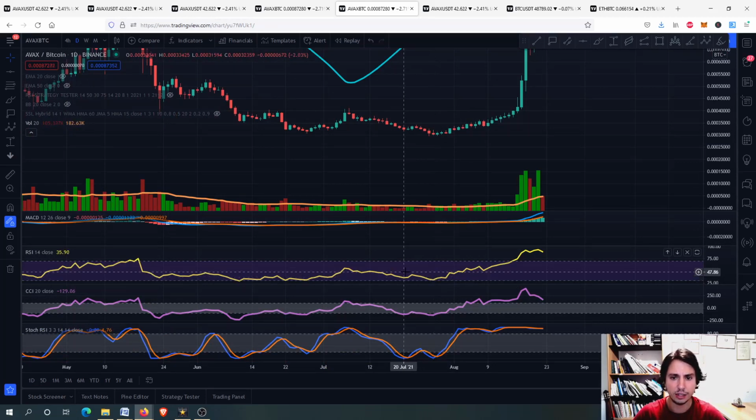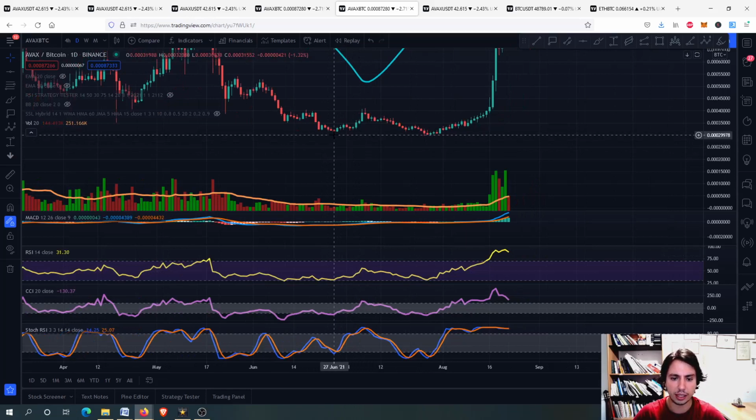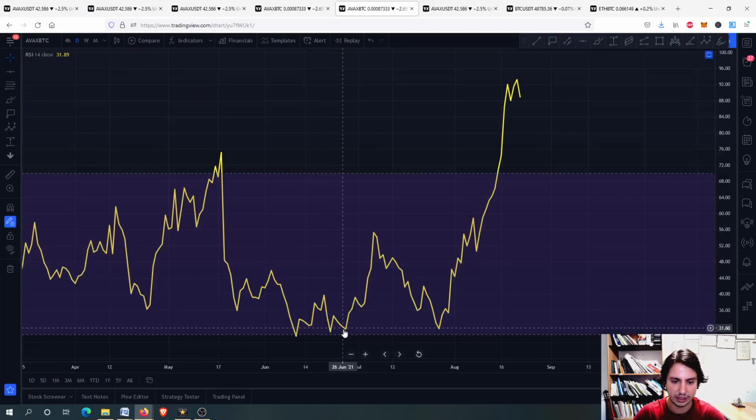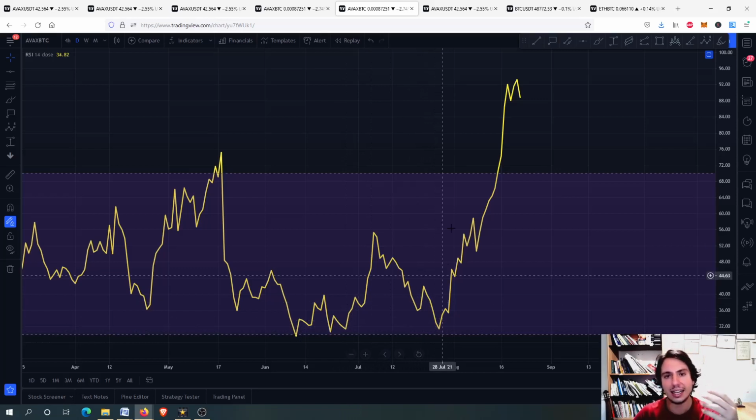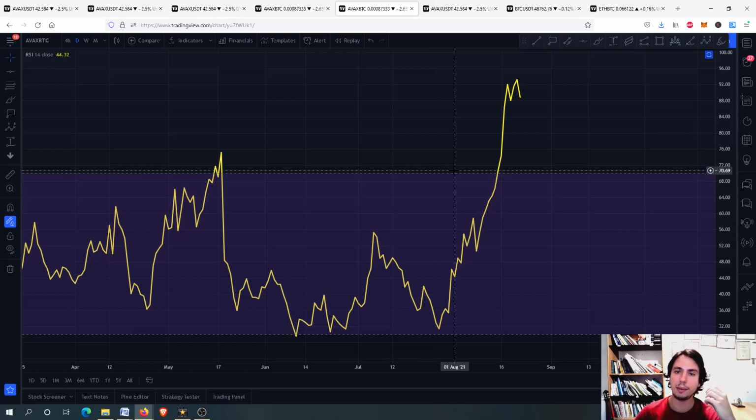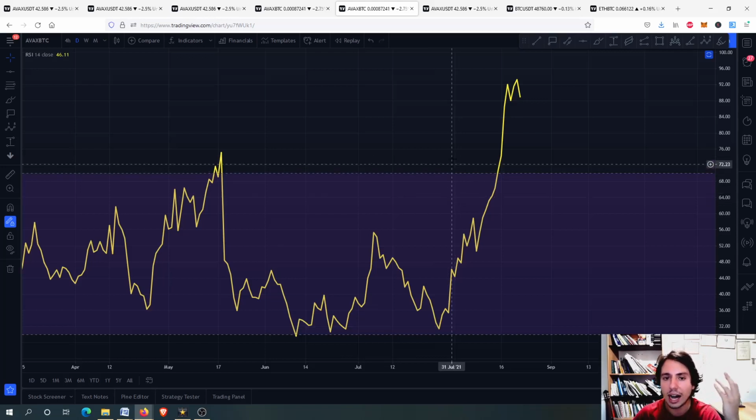So therefore, if I just zoom out a little bit, you will see that this one right here on 27th June, I think, yeah, 27th June, is a little bit lower or at the same bottom as this one right here. When we are having higher lows on the RSI, but lower lows in the price, this means that we are going probably into a bullish RSI divergence. And so we will go upwards, okay?